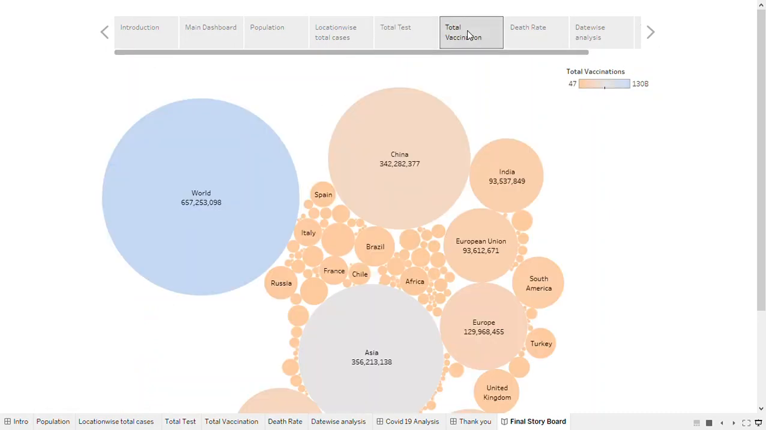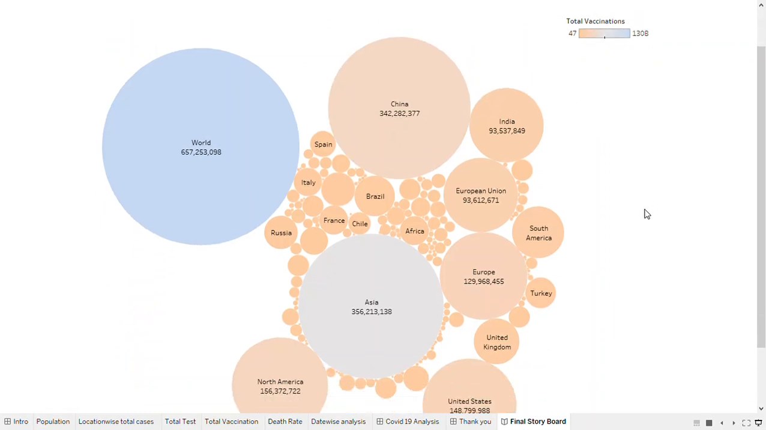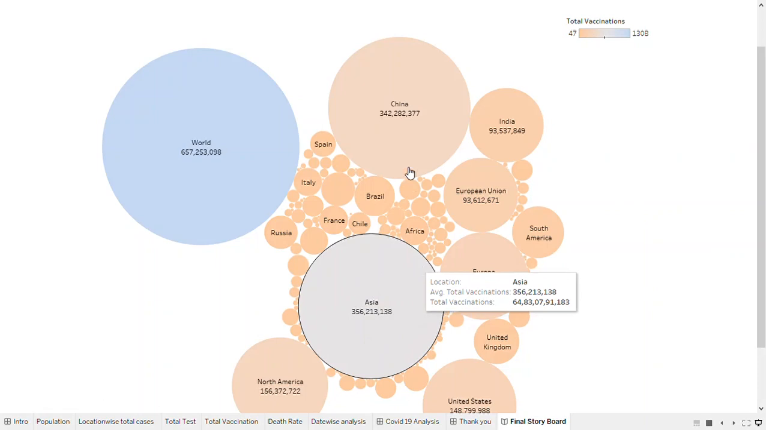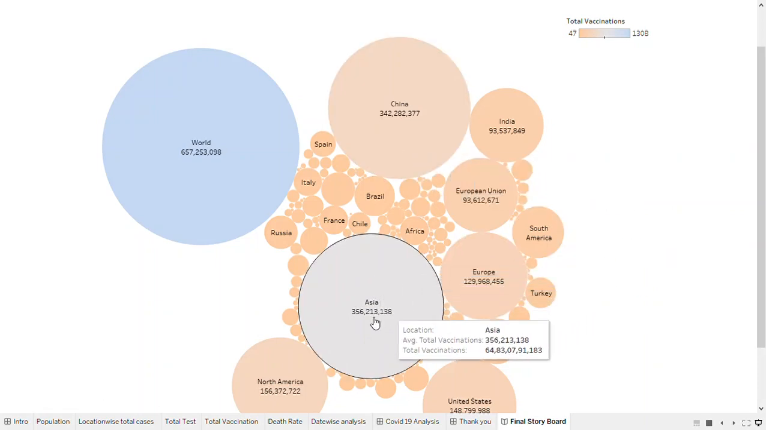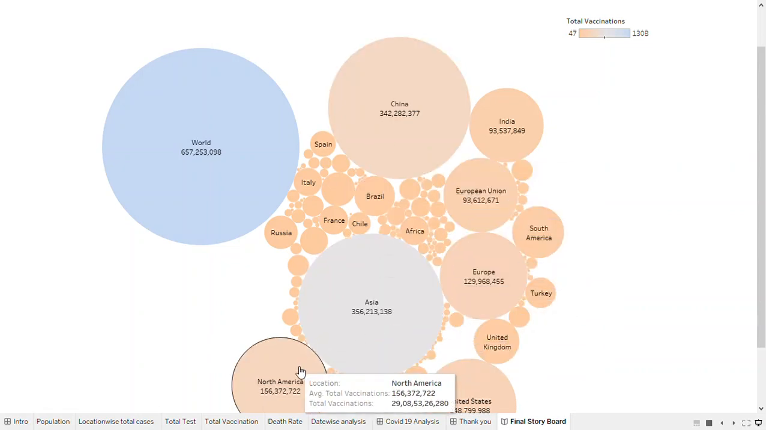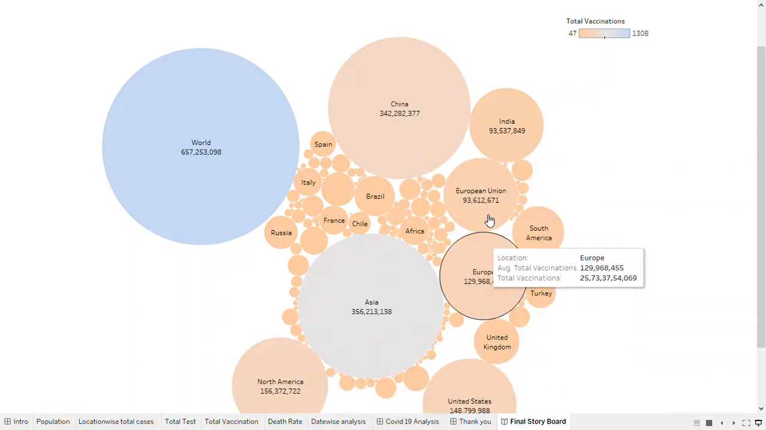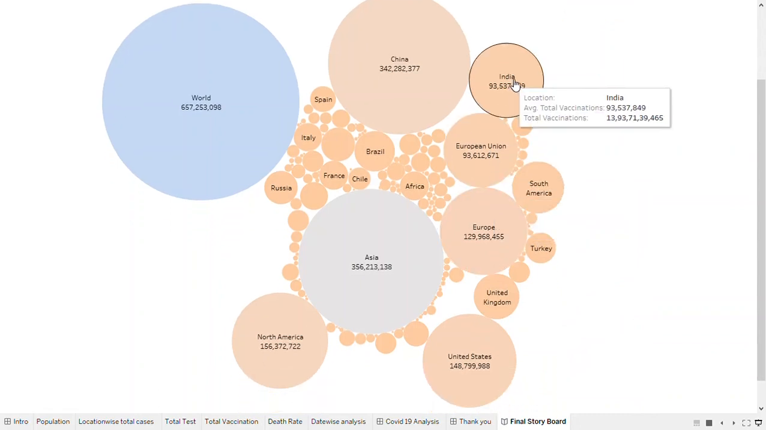Next one, total vaccination. As we already know, the population of Asia is higher than other continents. The total vaccination done in Asia is highest, followed by China, North America, United States, Europe, European Union, India.